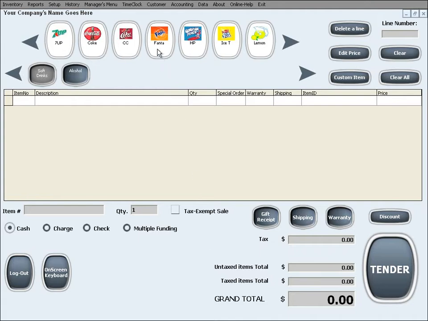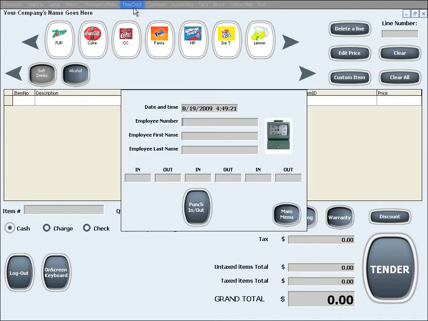The time clock option can be accessed simply by clicking on time clock. And here the employee needs to enter their employee number by simply typing it in or swiping it in with a magnetic or barcode card that you have made for them. The rest of the information will be filled in automatically as soon as they click on the punch in, punch out button.